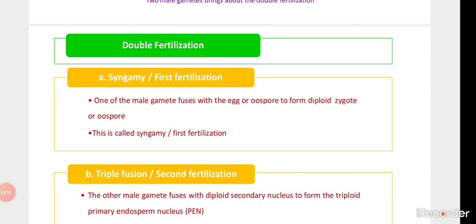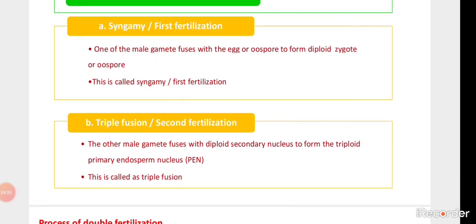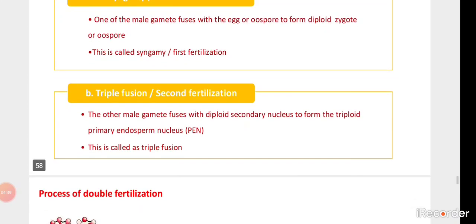Triple fusion, or the second fertilization. As I told you earlier, the second male gamete gets fused with the second enucleated cell to form the triploid primary endosperm nucleus.